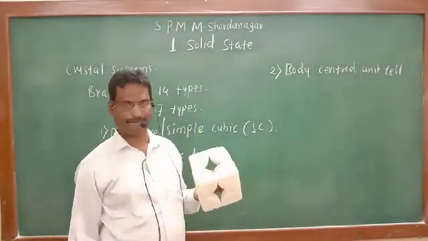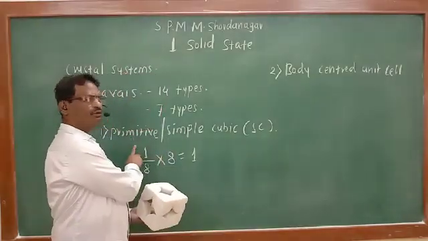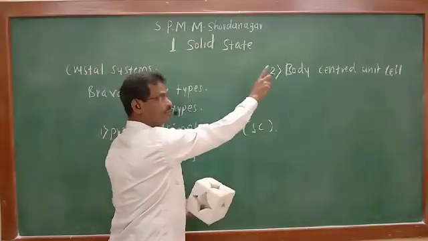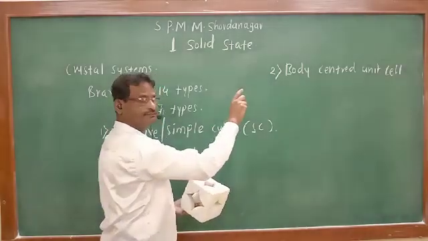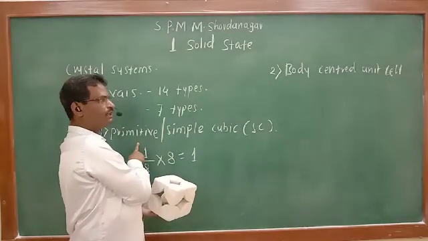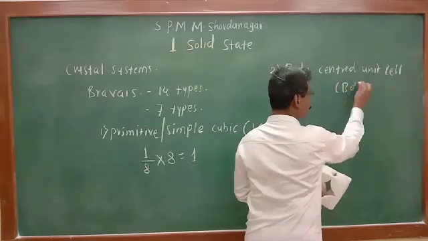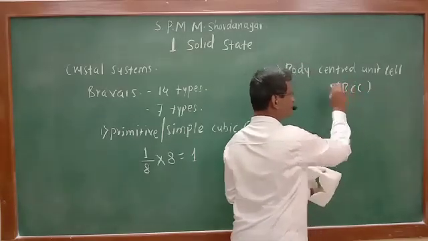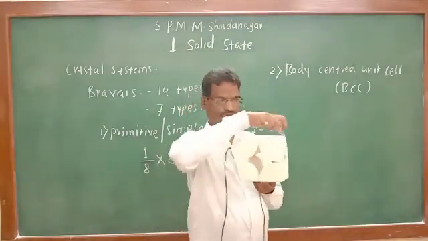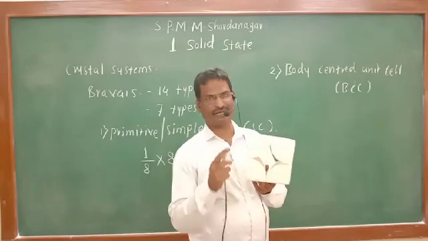Body centered unit cell is a modification of simple cubic unit cell. This is not very much different. All these are cubic cells. Body centered unit cell, BCC, is just a modification of the primitive or simple cubic unit cell. This also has 8 corners, 1, 2, 3, 4, 5, 6, 7, 8, and 6 faces.